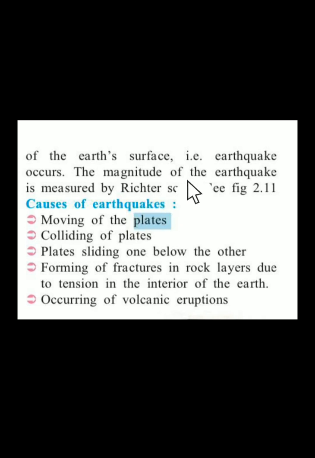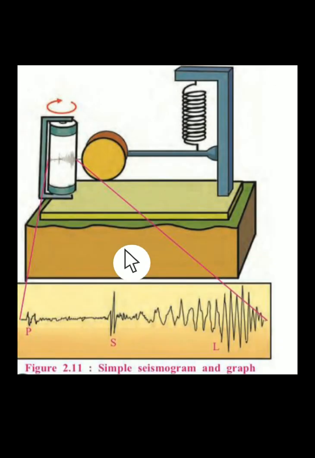Now we will look at the sudden movements called earthquakes and volcanoes in the interior in detail. In this particular lecture, I am just focusing on one movement, that is the earthquake. Okay, let us begin. Earthquake. Because of the movements occurring in the interior of the earth, tremendous tension is created in the earth's crust. When the tension goes beyond the limit, the energy is released in the form of waves. This results in trembling of the earth's surface, that is earthquake. The magnitude of the earthquake is measured by the Richter scale, which you can see in figure 2.11. This is the figure that you can see.